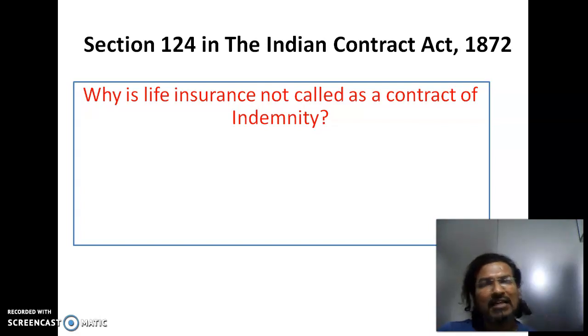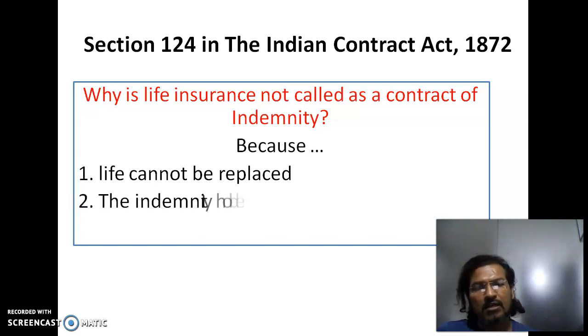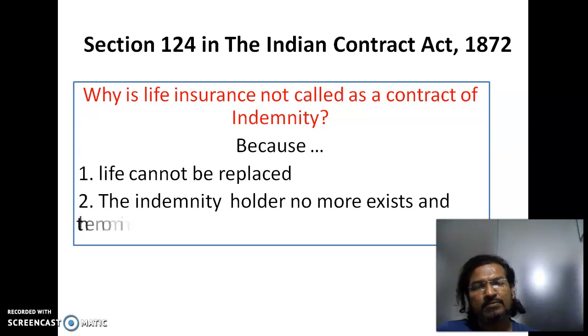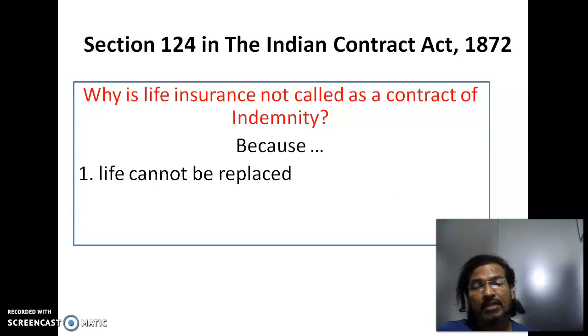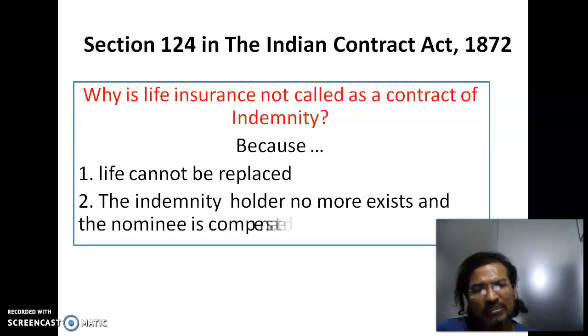But what happens with life insurance? Life cannot be replaced. If a person is dead, the insurance company will not replace that person, but instead the compensation is given to the nominee.